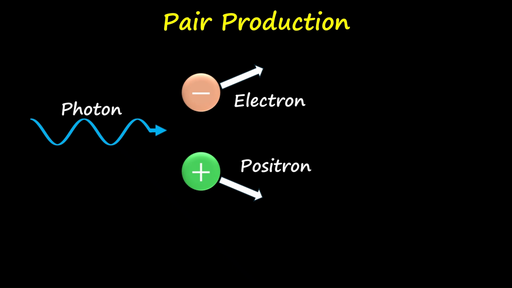Pair production is a phenomenon where a photon gives an electron and a positron. It's a direct demonstration of the Einstein formula E = mc². But there is a catch here.